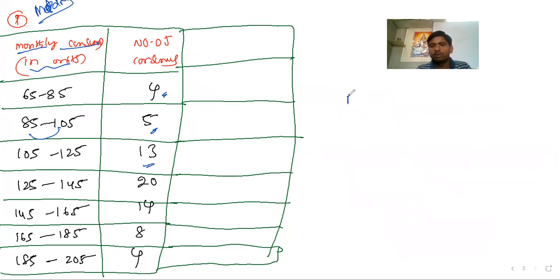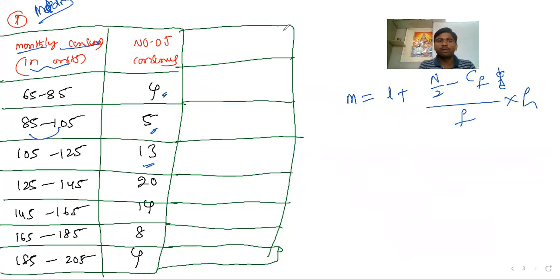First of all, the formula: median is equal to L plus (n by 2 minus cumulative frequency) divided by the frequency, into height. This is the formula you know. Please start applying it one by one, and things will be very clear. Here h is nothing but the class height. What is the class height? 65 to 85, how much? 20. So the h value is fixed as 20. Clear or any doubt?